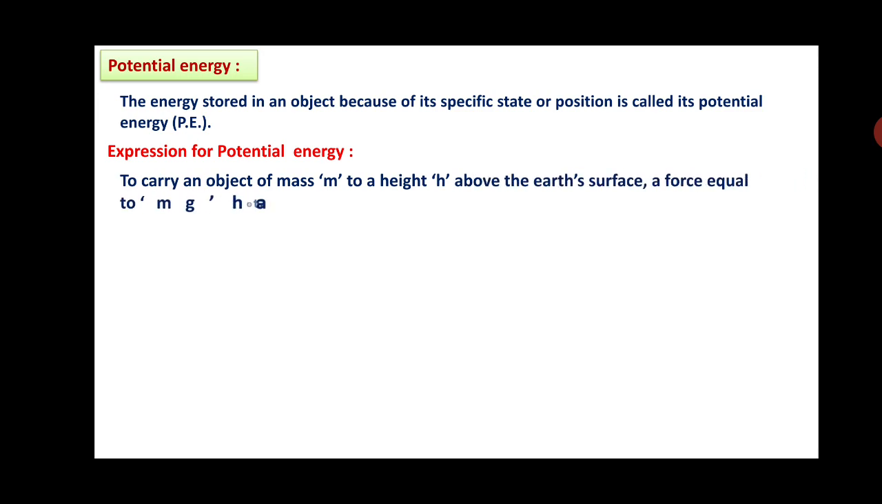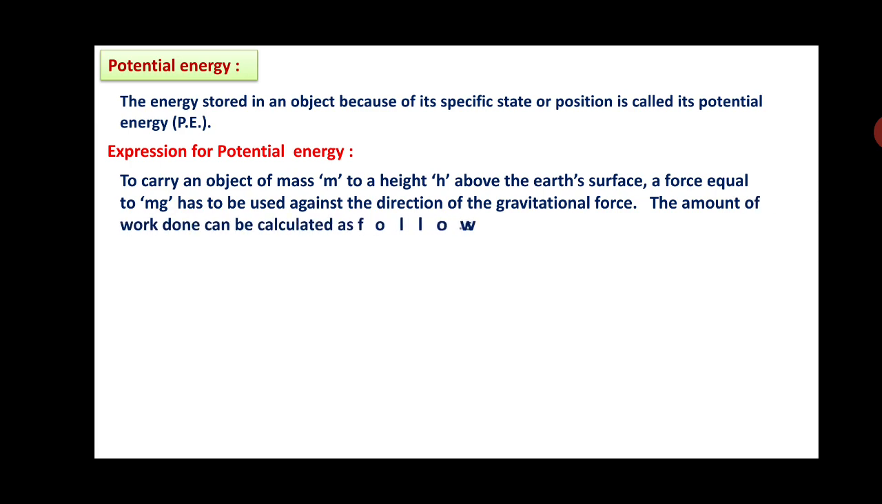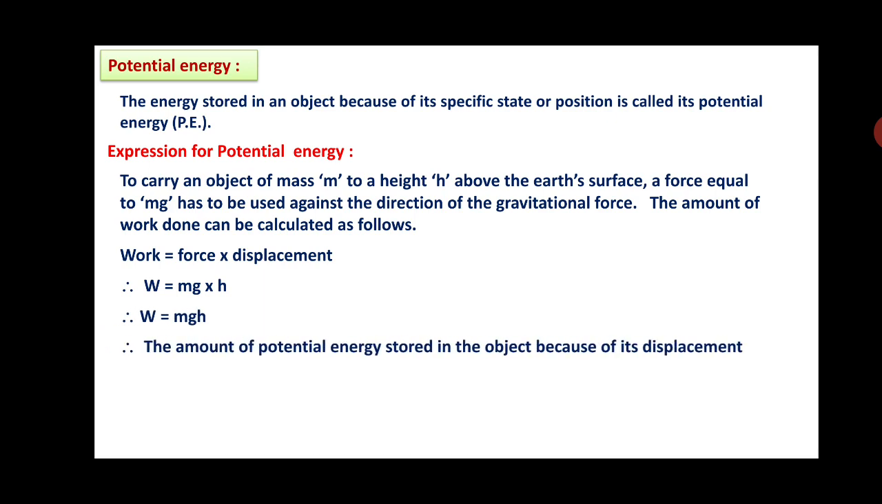To carry an object of mass m to height h above the earth's surface, a force equal to mg has to be used against the direction of the gravitational force. The amount of work done can be calculated as follows. Work is equal to force into displacement, that we know, that is W is equal to mg into h. Friends, we will write W is equal to mgh. The amount of potential energy stored in the object because of its displacement will be P is equal to mgh. This is the expression for the potential energy.